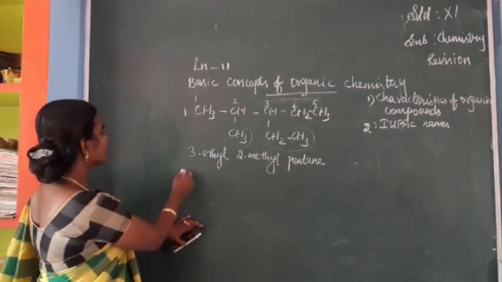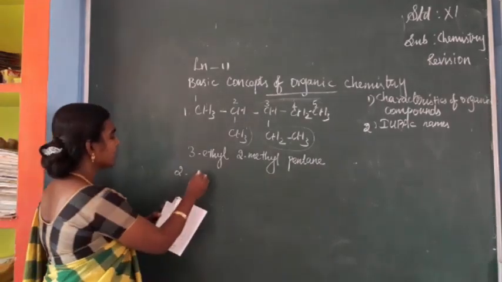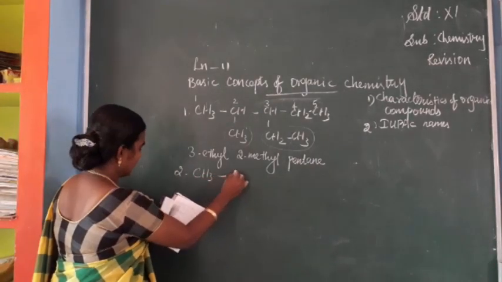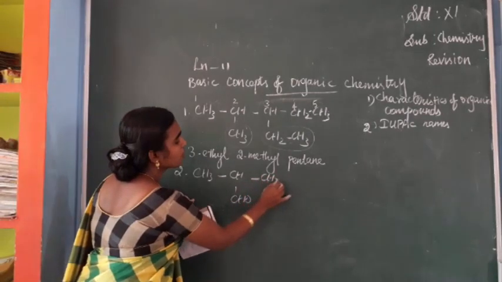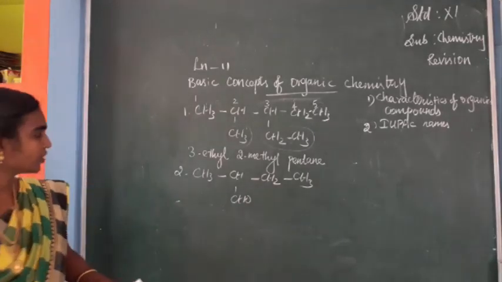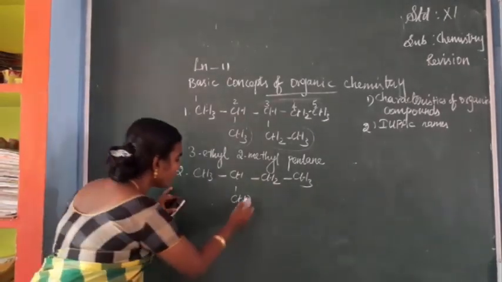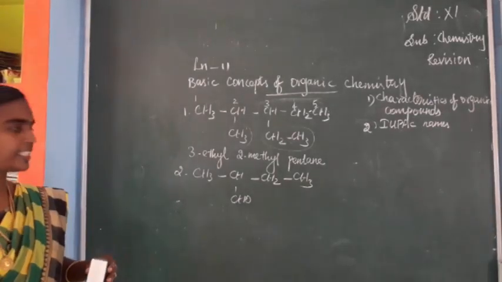Okay. So next compound, it is CH3, CH, CHO, CH2, CH3. So we can see the IUPAC naming of this compound. Here, when you see a functional group, CHO, aldehyde, isn't it?